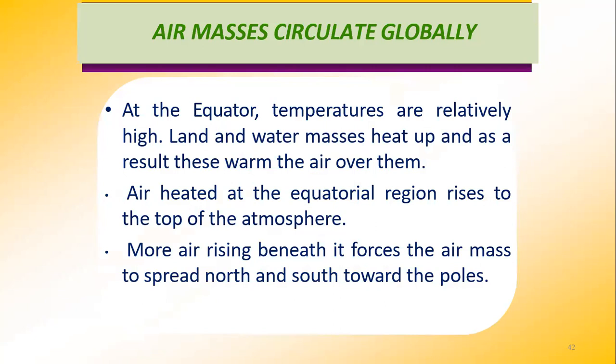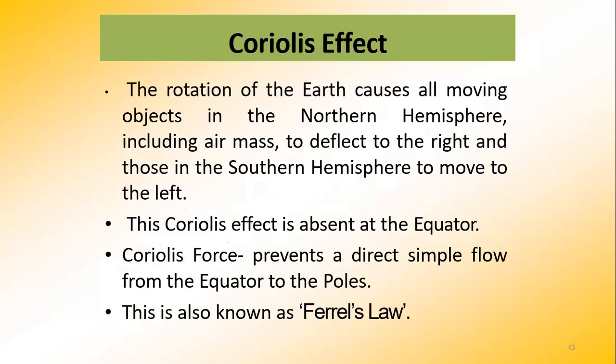Land and water heat up, and as a result the air above them is warmed. Air that is heated at the equatorial region rises to the top of the atmosphere, and the more air rising beneath it forces the air mass to spread north and south towards the poles. Now, the rotation of Earth causes all moving objects in the northern hemisphere, including the air mass, to deflect to the right, and those in the southern hemisphere to deflect to the left.